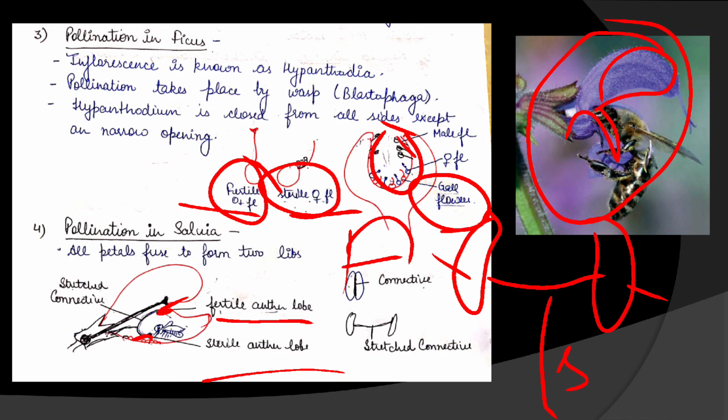Now when this insect comes to suck the nectar from the flower, it sits on the lower anther lobe, that is a sterile lobe. So what will happen? Due to the lever mechanism, the upper anther touches the back of the insect and all the pollens are shed on the back side of the insect. Now if this insect moves out and visits another flower, in this way it pollinates that flower. Are you getting my point? Is it clear? This is how pollination in salvia takes place.